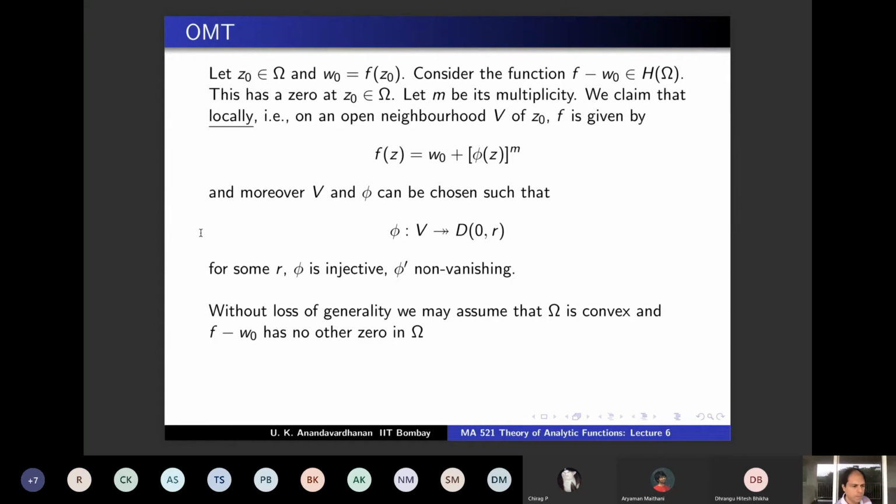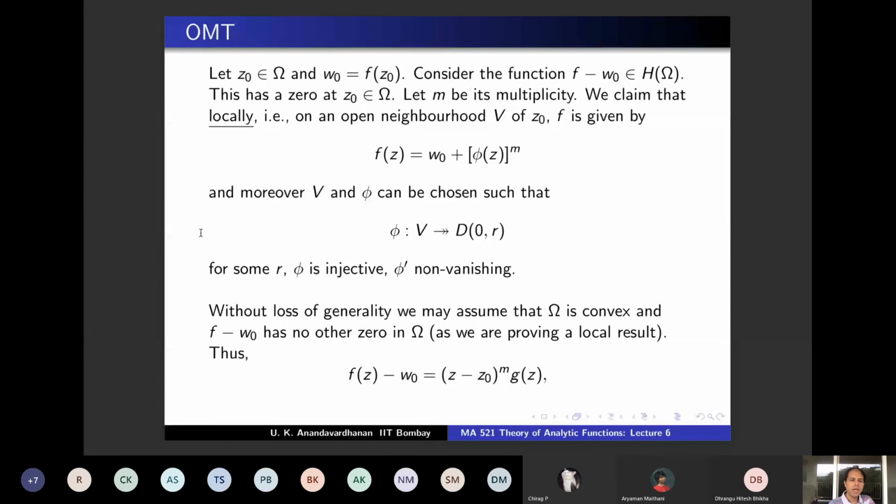Why is this okay? Because we want to do this locally, absolutely, perfect. Because you want to do this locally, you can shrink your set and do this locally there, and then you are done because it's a local result. So this is without loss of generality, as we are proving a local result.